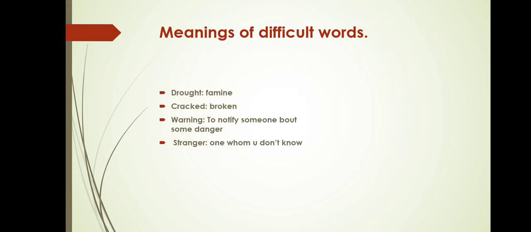Before starting the poem, here are the meanings of difficult words. Here they are written. Drought means famine. Famine means kahat. Cracked, broken. Warning, to notify someone about some danger. Stranger, one whom you don't know.